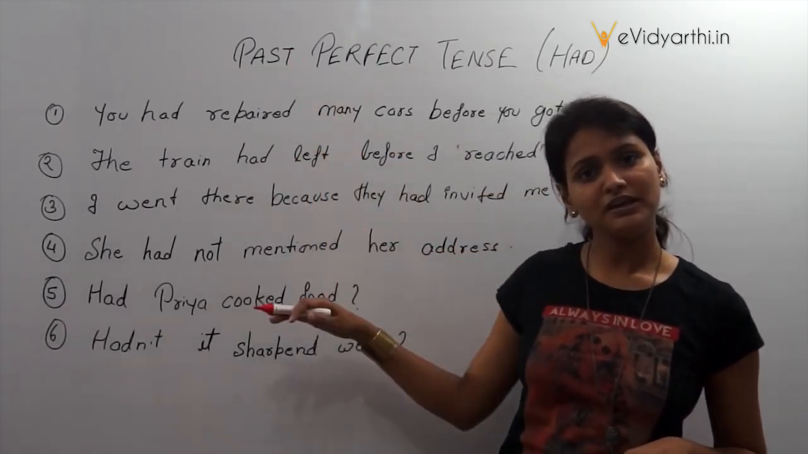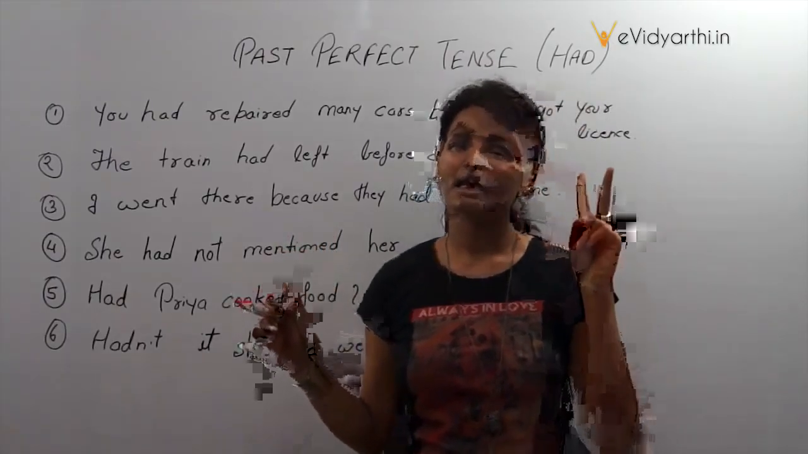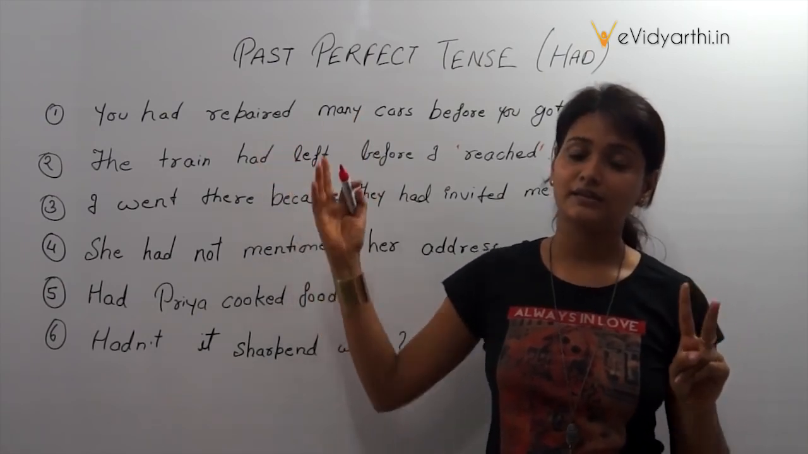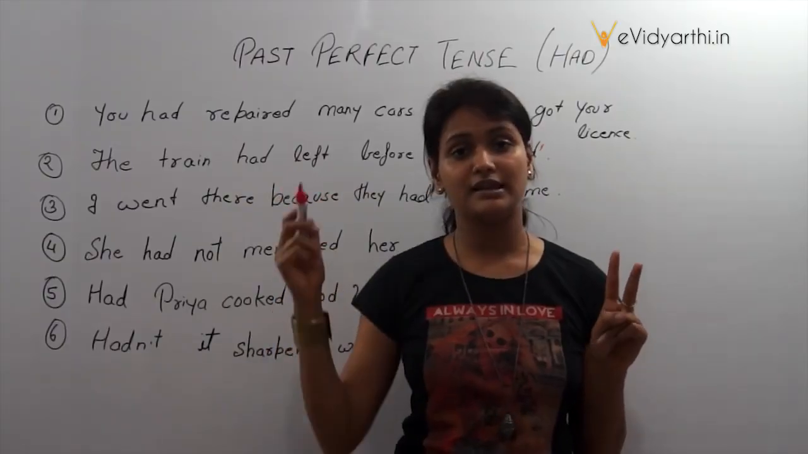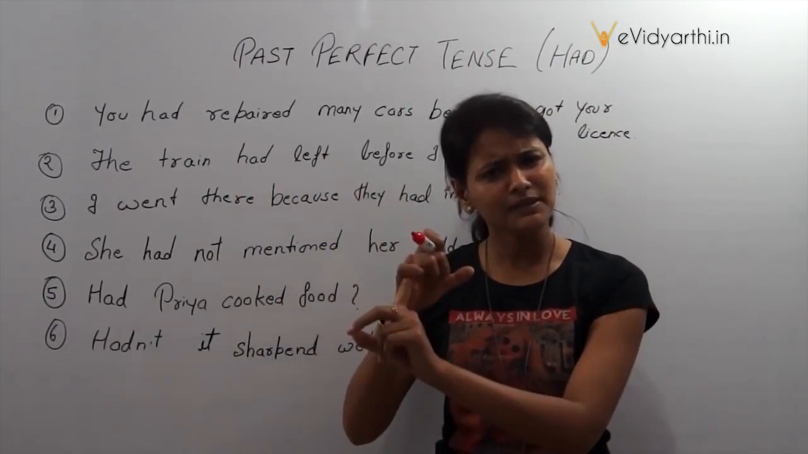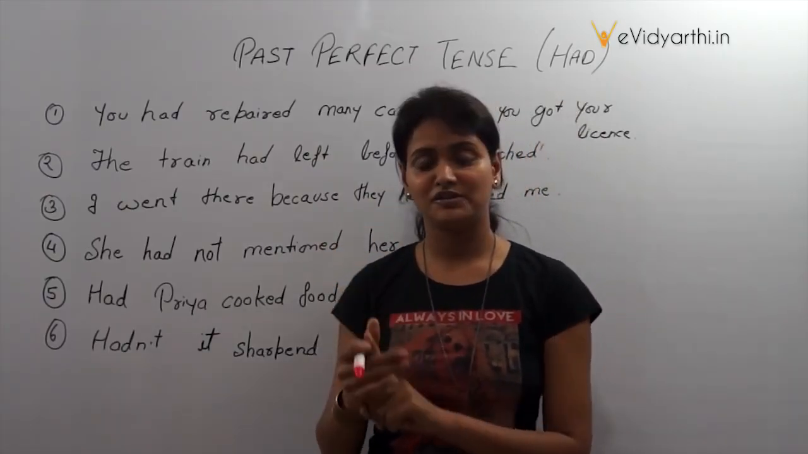So in this way, in rule 1 we use had in past perfect, and in rule 2 we use the third form of the verb along with it, and the first action which took place in the past is identified as the past perfect, while the second action can be identified like simple past or past continuous.